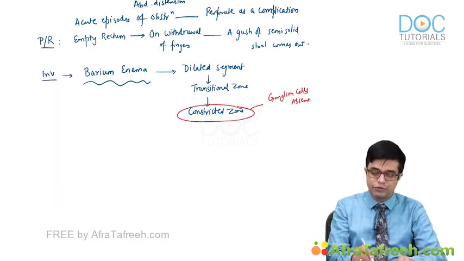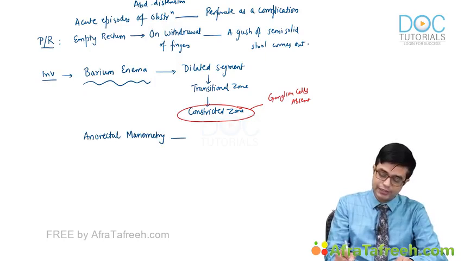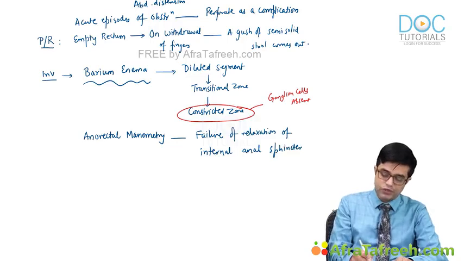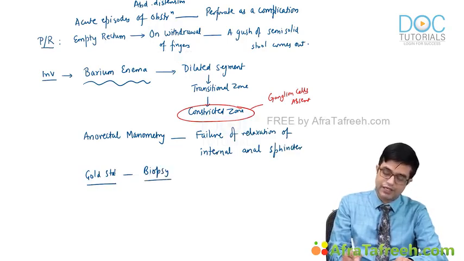Other than this, if you perform anorectal manometry, you will find that there is failure of relaxation of the internal anal sphincter. Gold standard is always biopsy from the affected segment, from that constricted region.